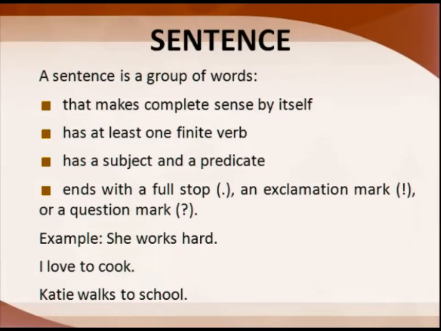You have to remember, a phrase is a group of words, does not have a finite verb, does not have a subject or a predicate, does not make complete sense. When you take a clause, it must have at least one finite verb. It must be divided into a subject and a predicate. It may or may not make complete sense. That is a clause. What is a sentence? It makes complete sense. It has one finite verb, it has a subject and a predicate, and it ends with a full stop, exclamation, or a question mark. That is a sentence.